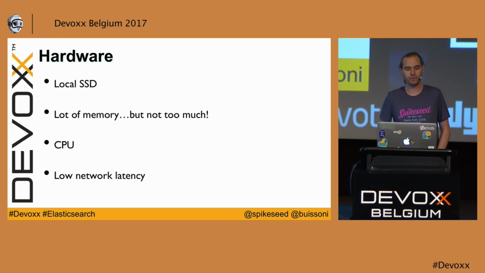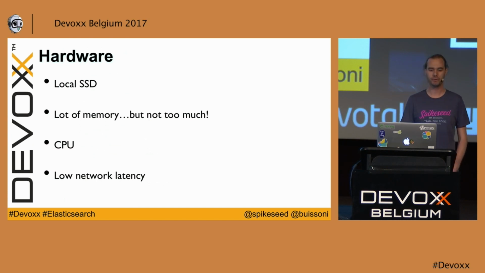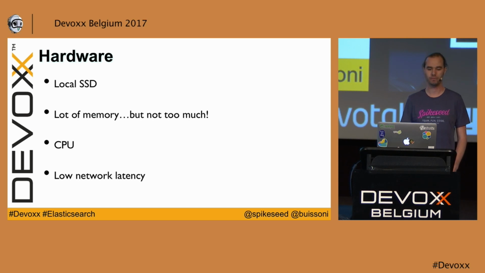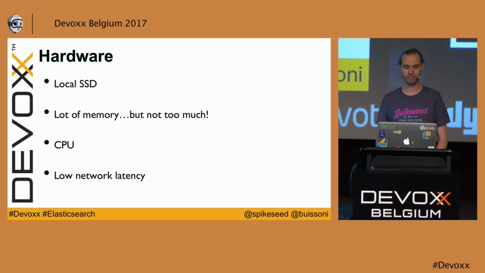Regarding the hardware, Elasticsearch is quite sensitive to the hardware. You have to really take care of what you are going to pick. So for the disk, you have to take SSDs. That's the minimum. Standard disk is not an option. It must be local. Ideally, you can set up a RAID 0, for example, to have more IOs.